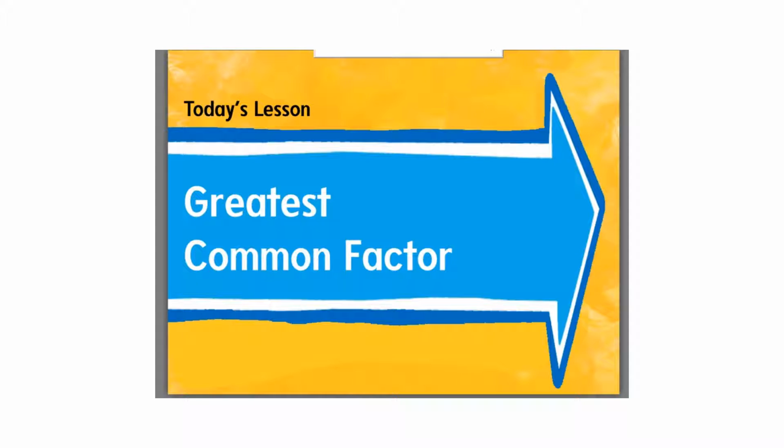The title of the lesson is Greatest Common Factor, so you can write that into your notes because you have your notes out. So we're on Chapter 8, Lesson 2. Thank you. The title of the lesson is Greatest Common Factor. I want you to also write GCF, because a lot of times we abbreviate Greatest Common Factor to GCF, the first letter in each of those words. That way we don't have to write the whole thing.